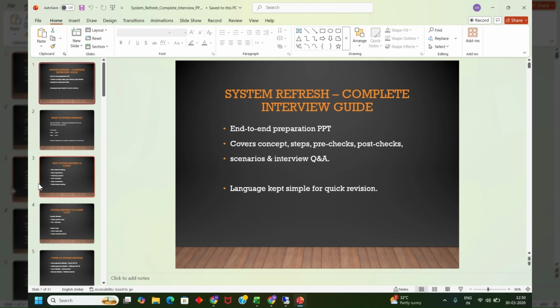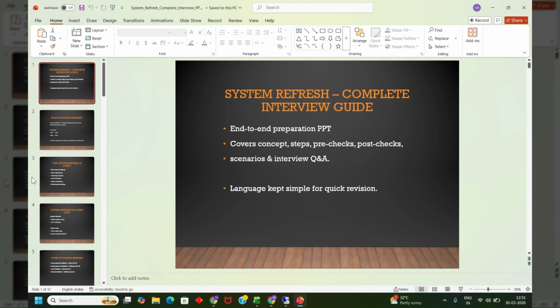System refresh activity means when the data of our production system is restored into a development or quality system. This is majorly done for activities like testing, training, or just to create a backup of the production system. Okay, so this is the major concept. Whenever you are trying to refresh, it means when you are moving the production system's data to any other system, that activity is simply system refresh activity.